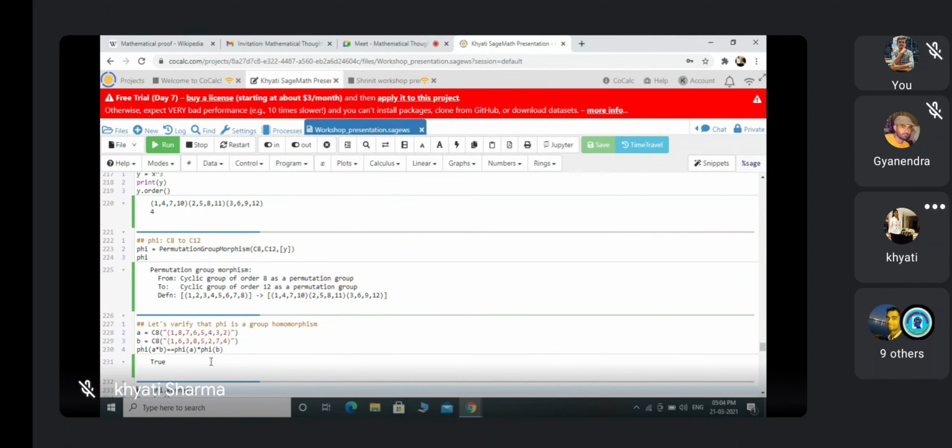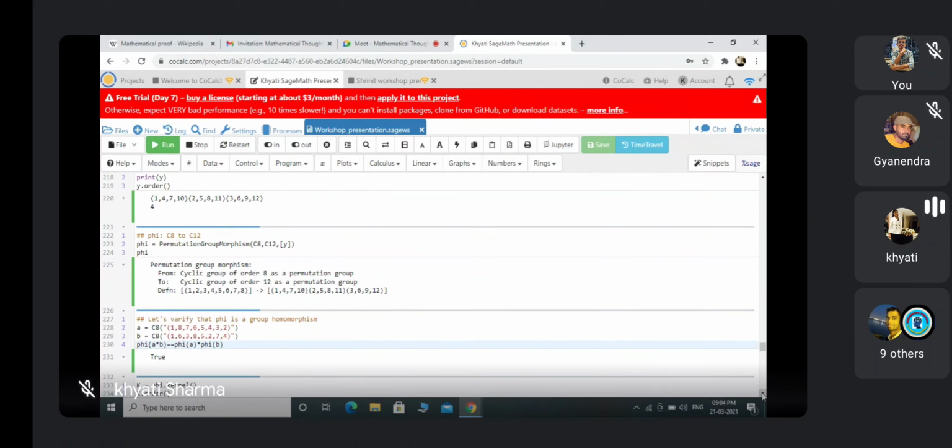The next natural question in our mind is: after homomorphism, what about isomorphism? Can we define it or not? On this, how we can define an isomorphism in SageMath, I am working till now, but I am not succeeding. So that's how we can define a homomorphism.